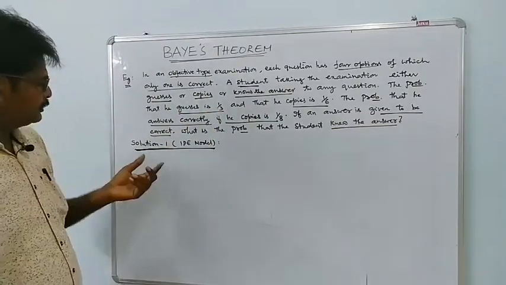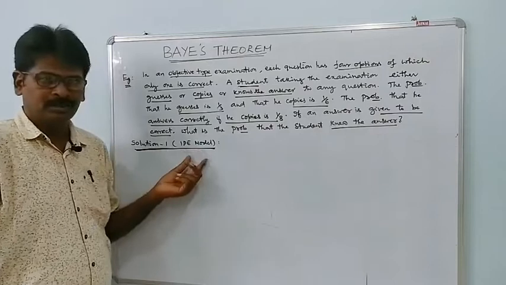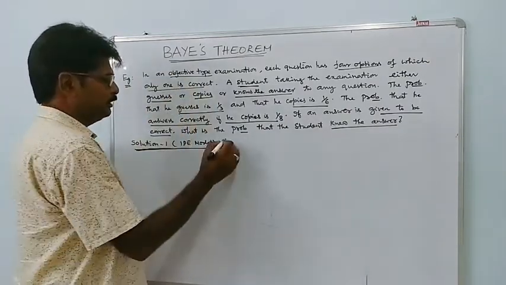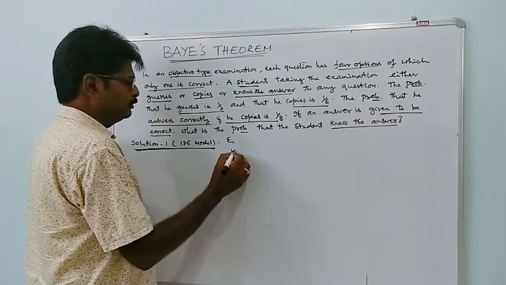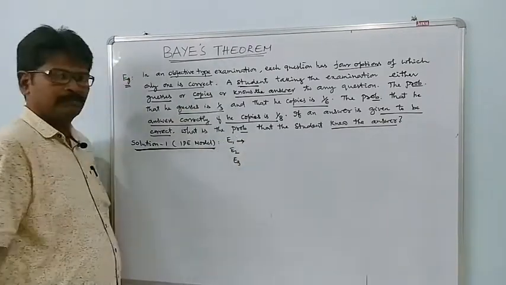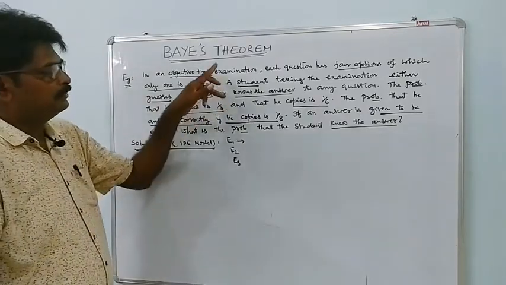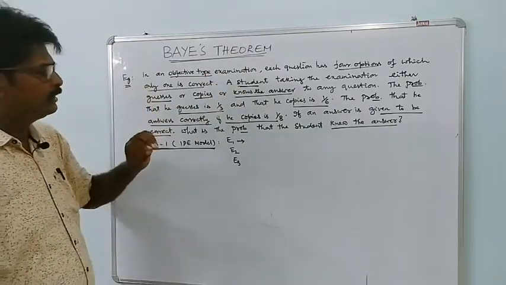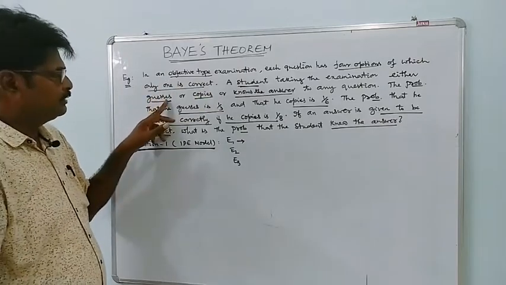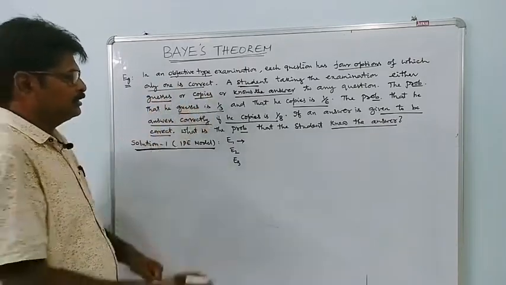So let us do this problem in IPE model. Solution: Let 3 events E1, E2 and E3 represent a student writing the examination or answering the question either by guessing, copying, or knowing the answer.